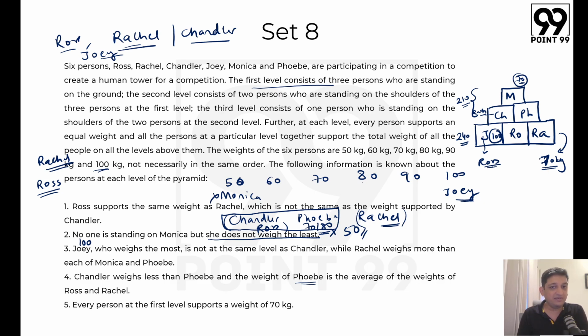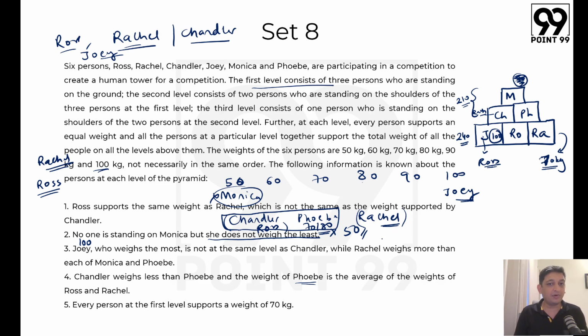We figured out that Phoebe's weight should have been 70 or 80 kgs because there are two people who are less than Phoebe and two people who are greater than Phoebe, that we know for sure. And the fifth person that we have is going to be Chandler, Rachel, Ross, Phoebe, Joey and Monica. We don't know what the weight of Monica is. We just know that Monica is not 50 for sure. That's what we know. This 70 does not exist here, right? So this is what we know.